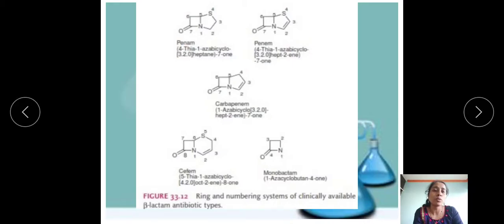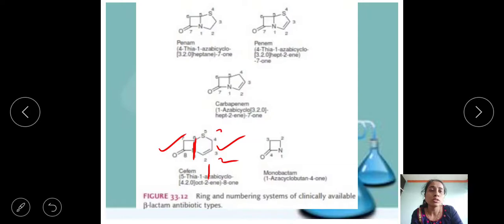Then 4-2-0. Why 4-2-0? Because here there are 2 fused carbon atoms. Apart from these 2 fused, how many carbon atoms are there? Firstly we select the long chain cyclic compound. This is the long chain, and this is the short chain. How is it the long chain? Because it contains the higher number of carbon atoms, 1, 2, 3 and 4. So that's why it is longer, and here is the shorter, because there are only 2 carbon atoms, 1 and 2, on this side, in the other cyclic ring.